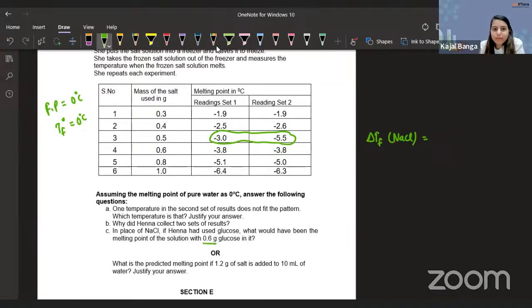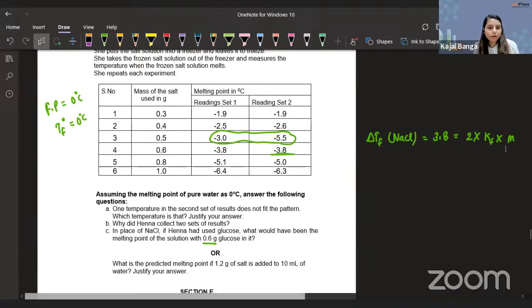For 0.6 gram, they're asking us. So, bacha, for 0.6 gram, what is the delta Tf? 3.8, which will be equal to 2i into Kf into molality. And we can calculate the molality. How exactly can we calculate the molality?